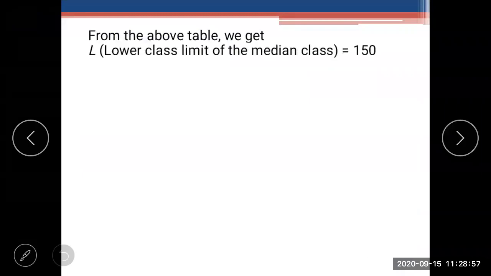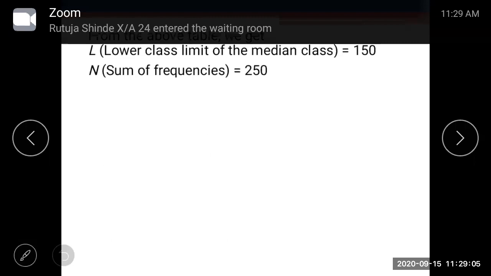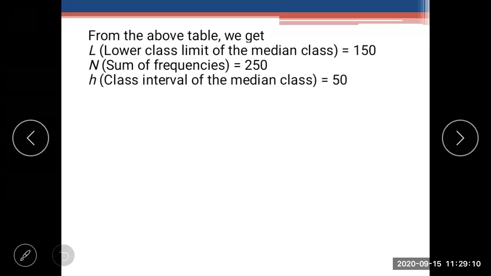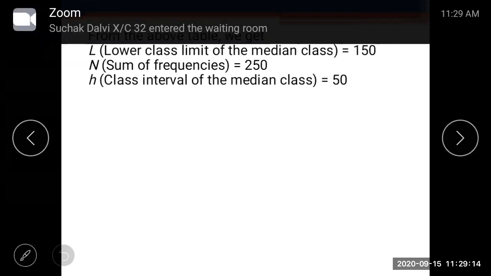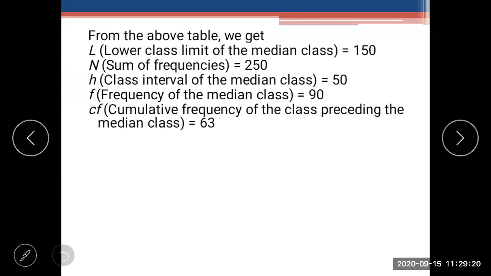So we know the lower class limit of the median class, that is 150. Correct. We know what n is. Tell me h. That is 50, because 200 minus 150 is 50. Okay. f is 90, cf is 63. So everyone had identified this. I'm happy that you have understood.